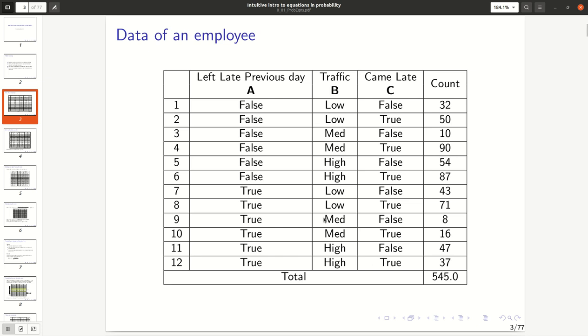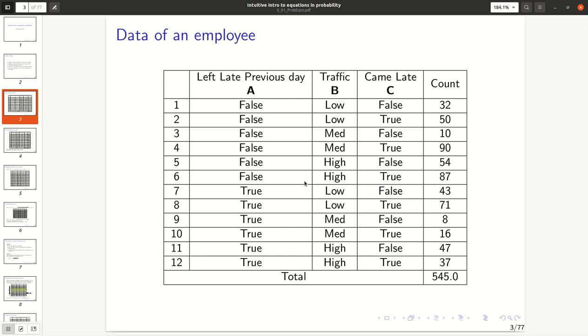So these numbers are valuable, but instead of actual numbers, it would be better if we knew the rate at which these events happen. We would like to know, out of these 545 observations, what portion of the cases corresponds to each row numbered from 1 to 12.